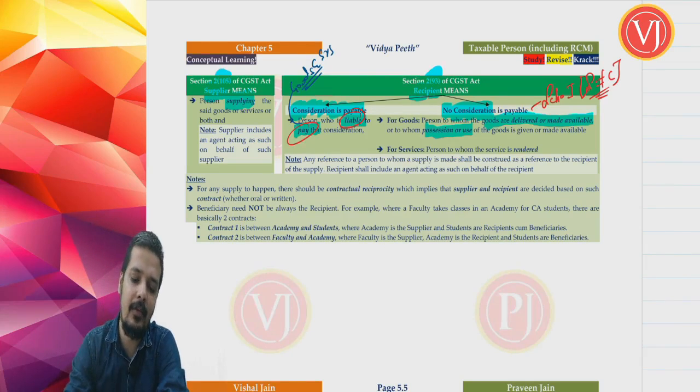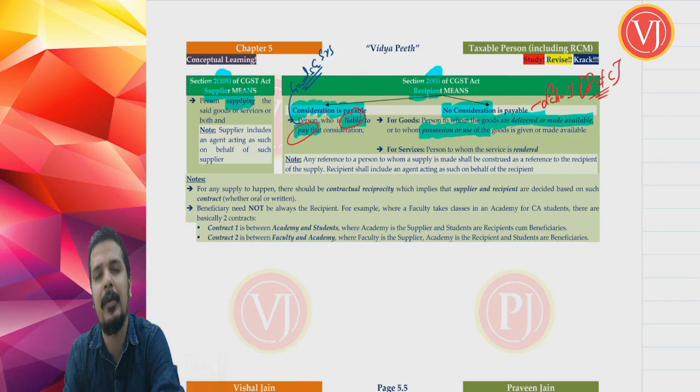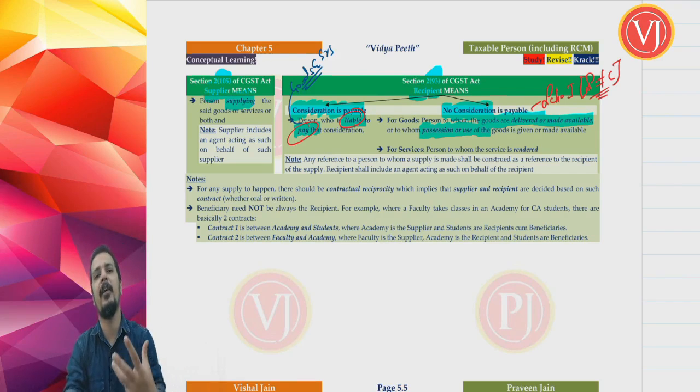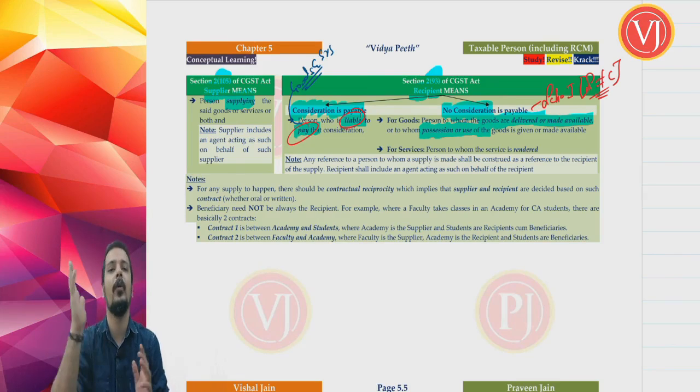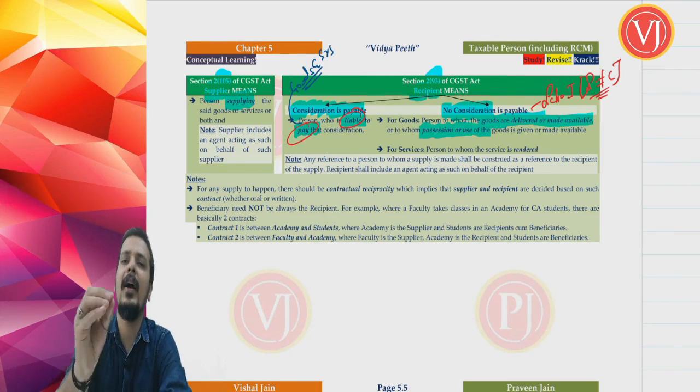In that scenario, if it is goods, it means a person to whom the goods are delivered or made available, or to whom the possession or use of the goods is given or made available. In simple language, to whom the goods are handed over.